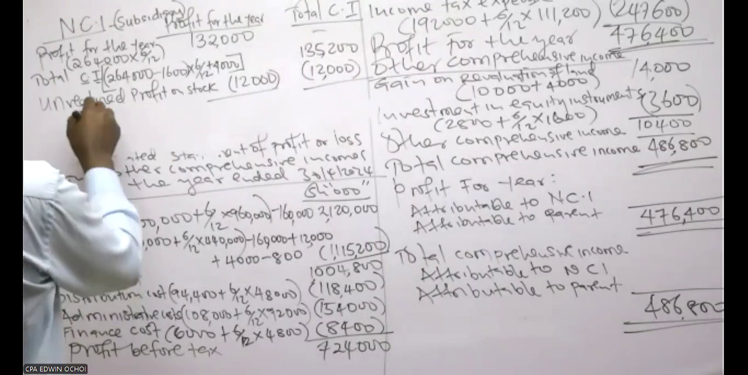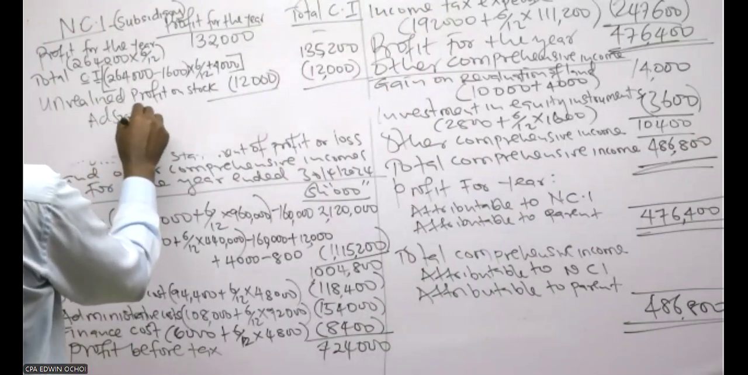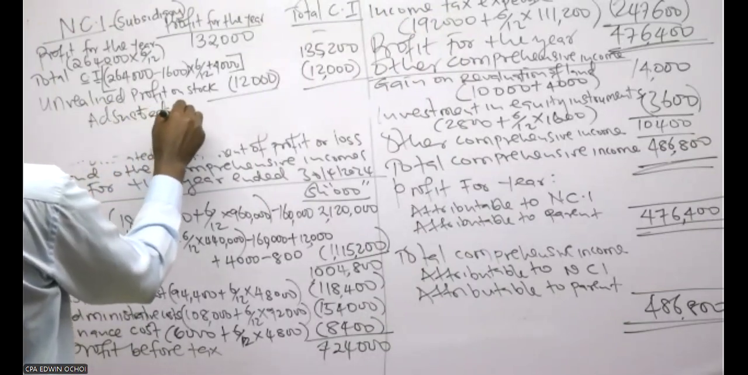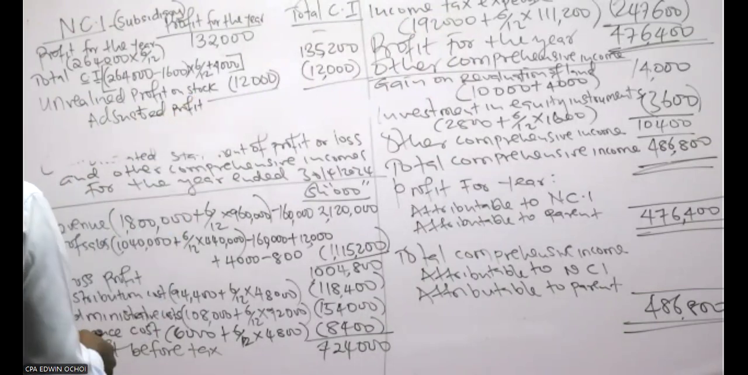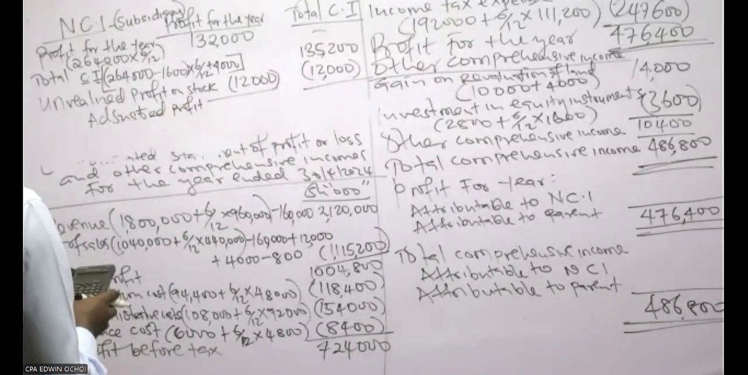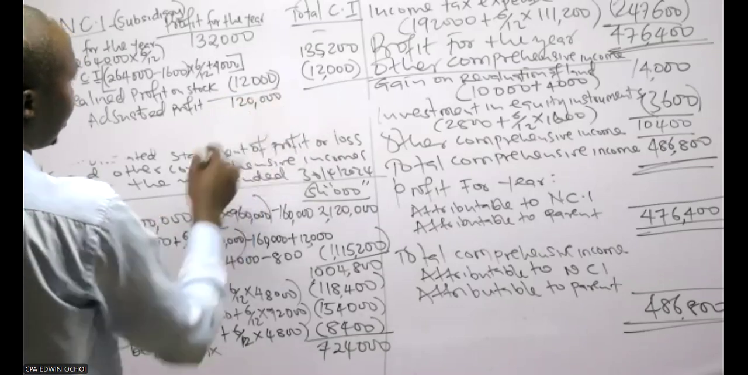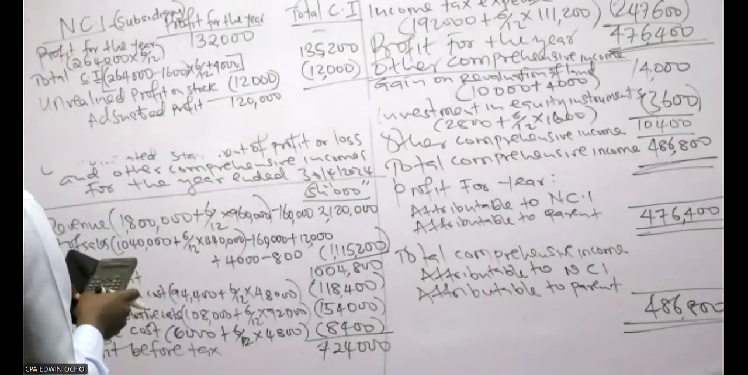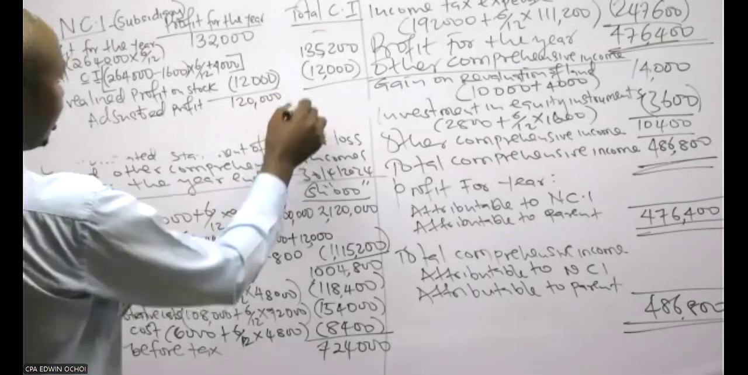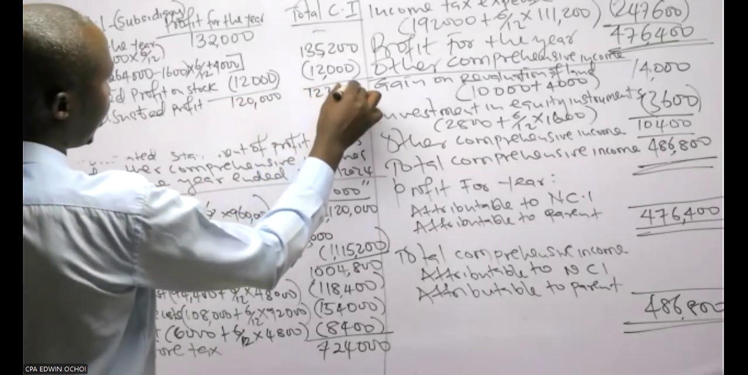So our adjusted profit here is 132,000 minus 12,000, so that is 120,000. And 135,200 minus 12,000, so this is 123,200.